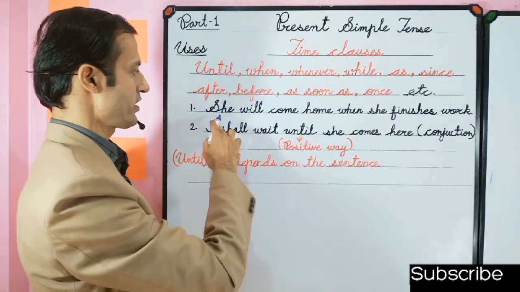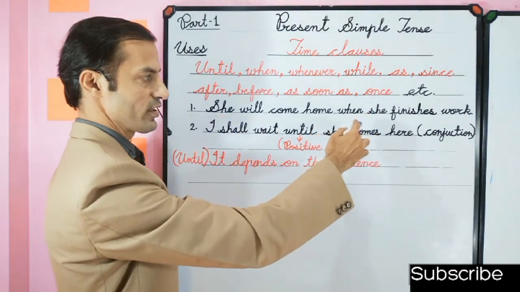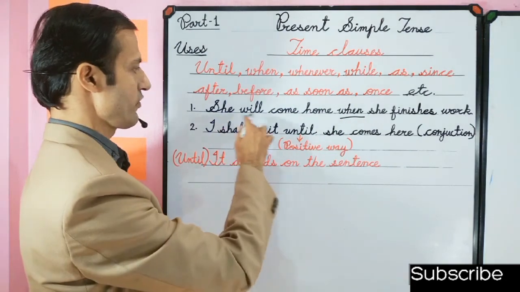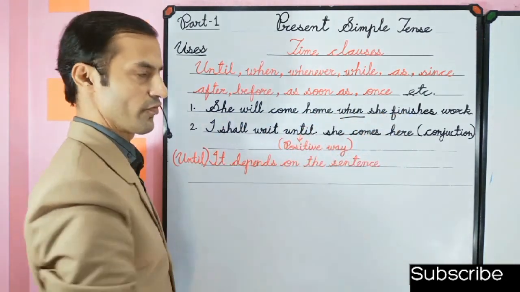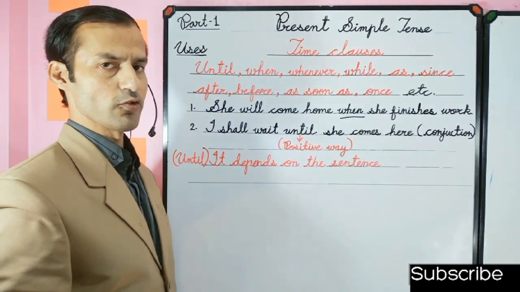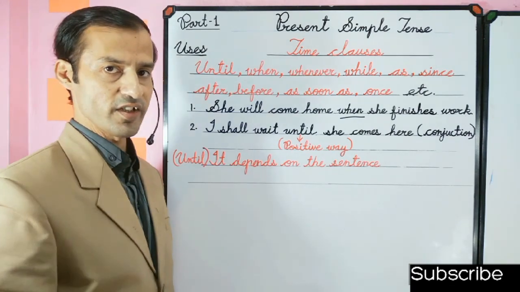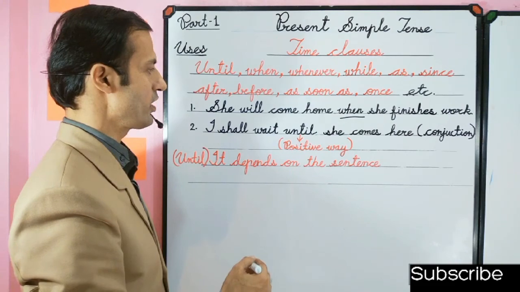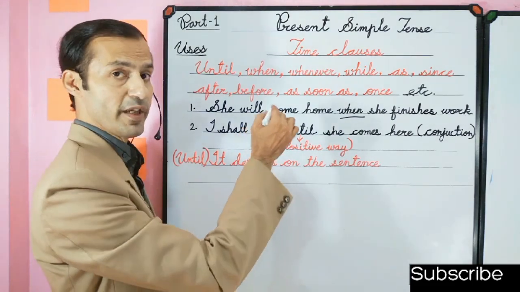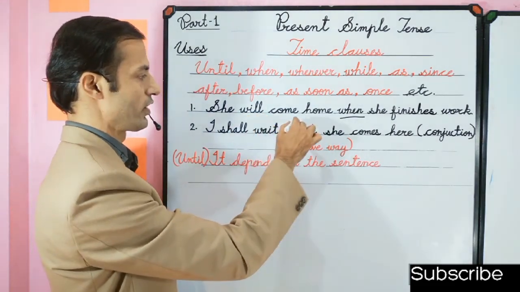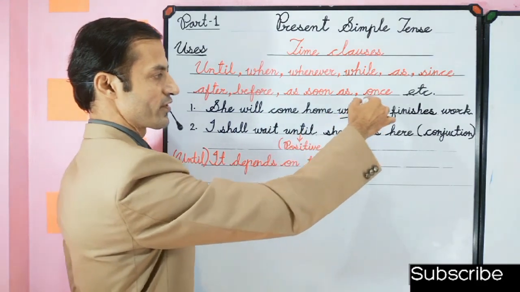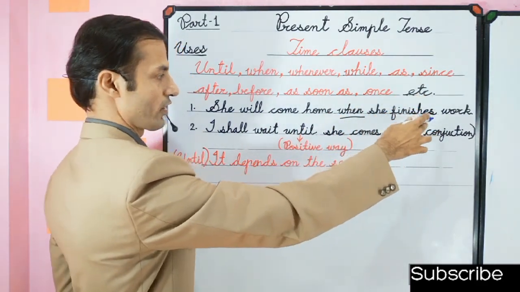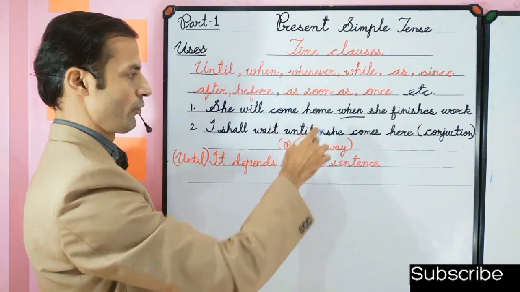So here we see this sentence that contains when. This is the time clause: she will come home when she finishes work. So we can also consider that when is a conjunction, and it shows positivity, that she will come home, because the main clause is in the positive way. So it would be considered the positive way: when she finishes work, then she will come home.